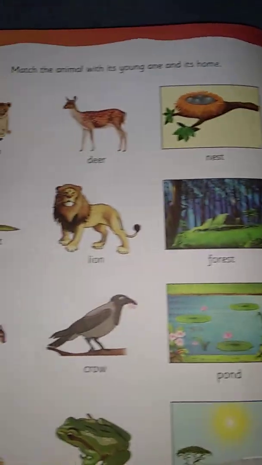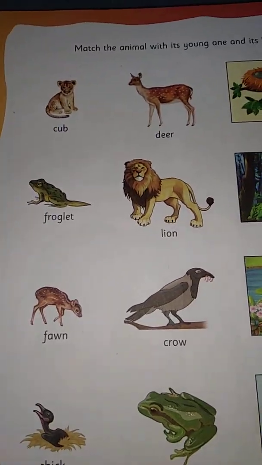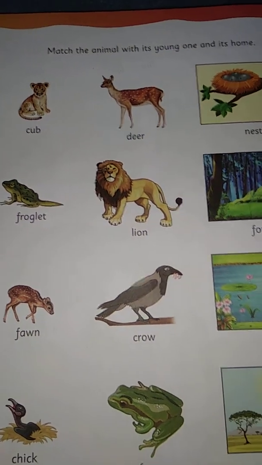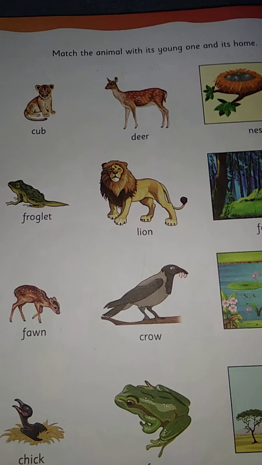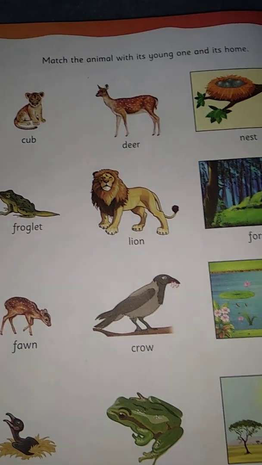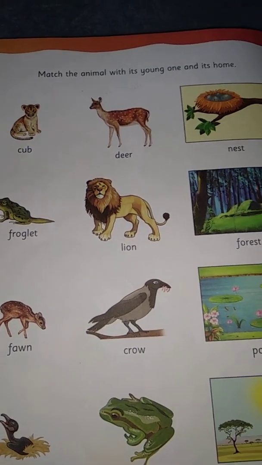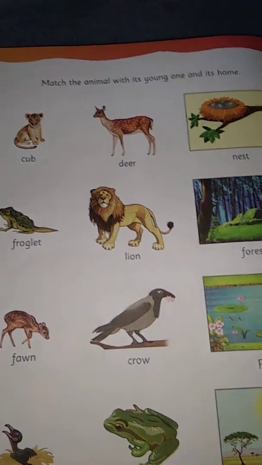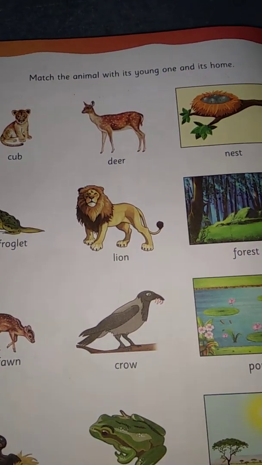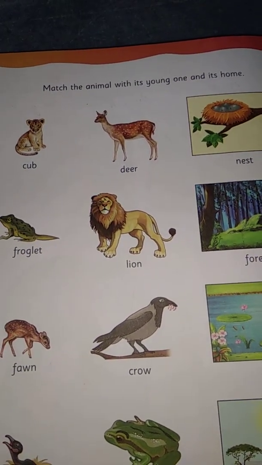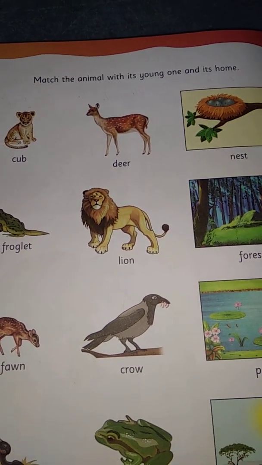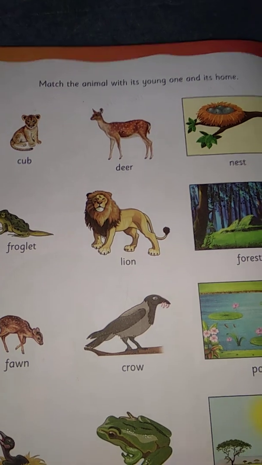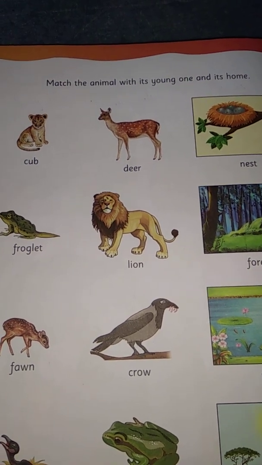See here, children, young one means, when we have grown up we look different, and when we are young, when we are a child, we look different. So observe yourself, children. Take your childhood photographs, when you were 1 year or 2 years old. If you observe, you will see a difference, right?